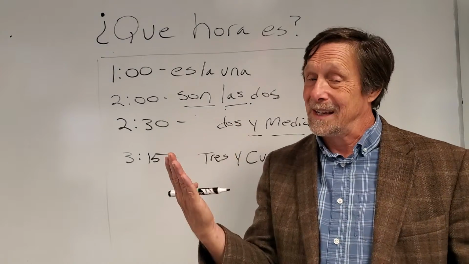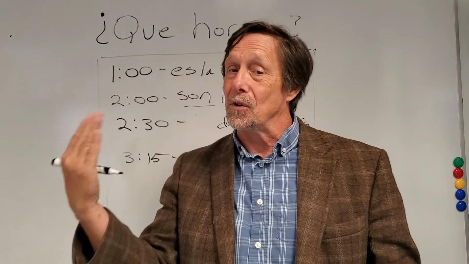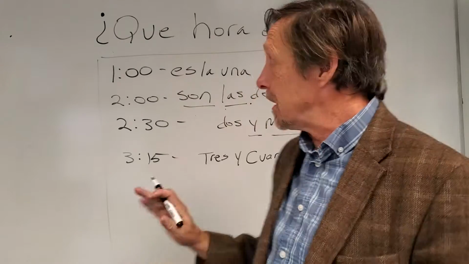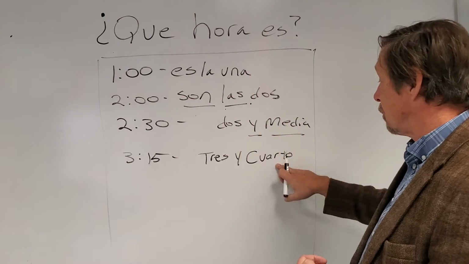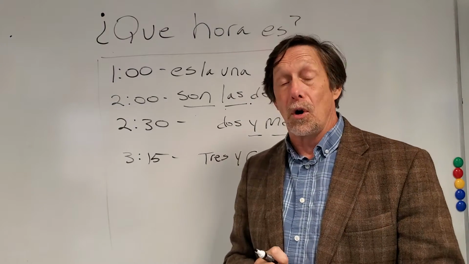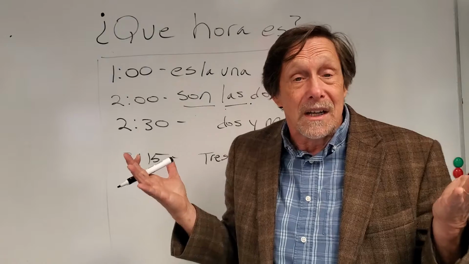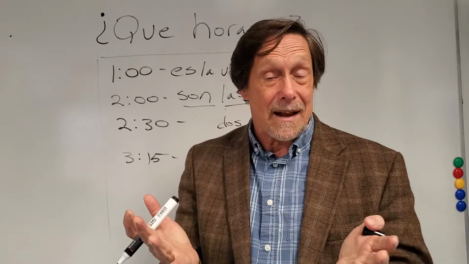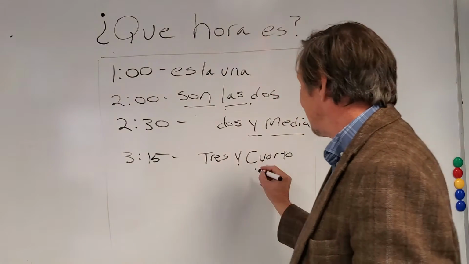Not cuatro, because if you say son las tres y cuatro, you're saying it's 4 minutes after 3, and you're going to get your time wrong. So cuarto, cuarto, cuarto. Son las tres y cuarto. Or you could say 15 after. Can anybody out there remember how to say 15? Quince. So you could say 3:15.